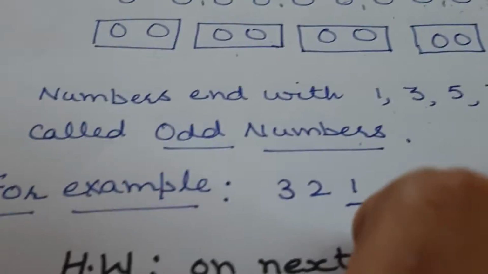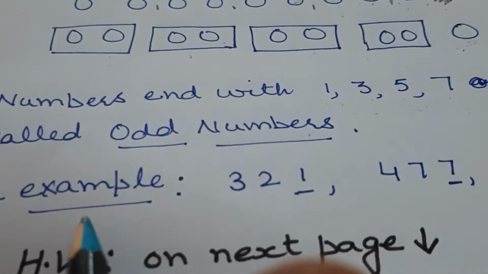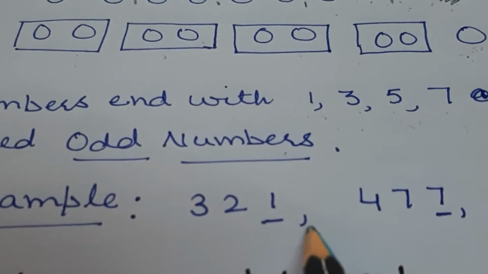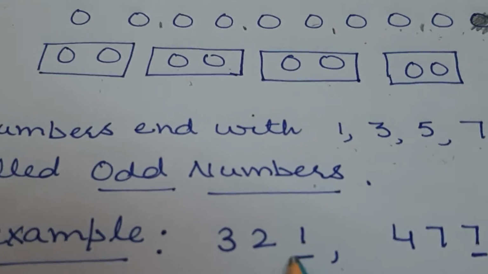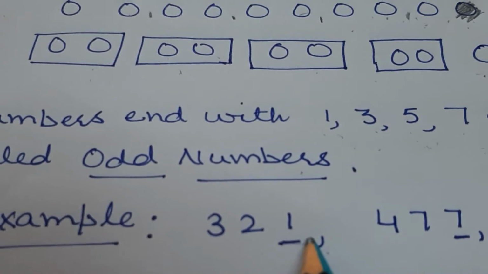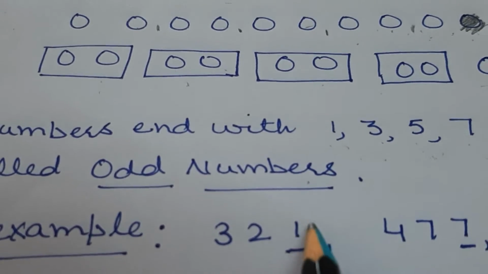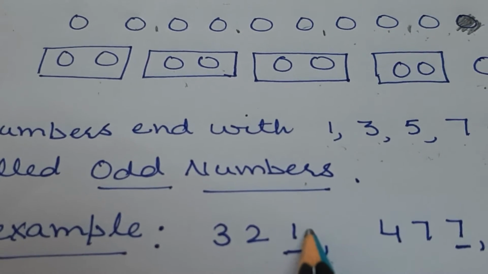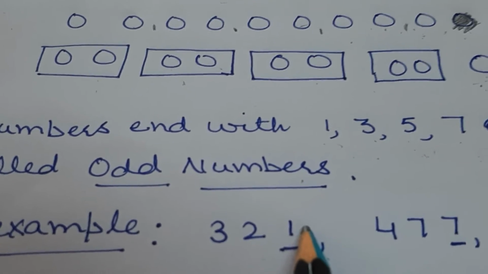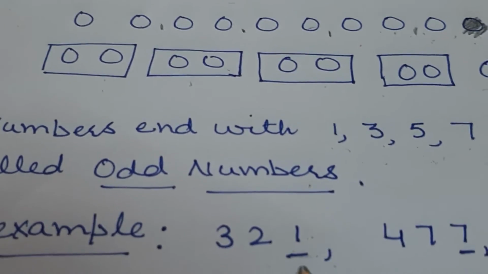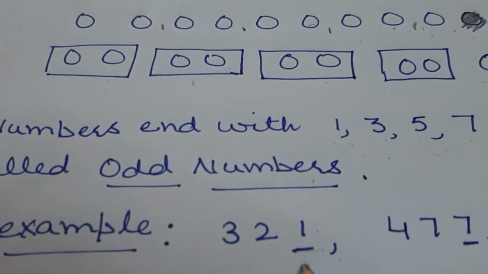So let's take an example. First, 321. Now again we will focus on only last digit. Last digit is 1. So does 1 come in 2's table? No. In the answers, 2 ones are 2. 1 is not coming. It means it is an odd number.